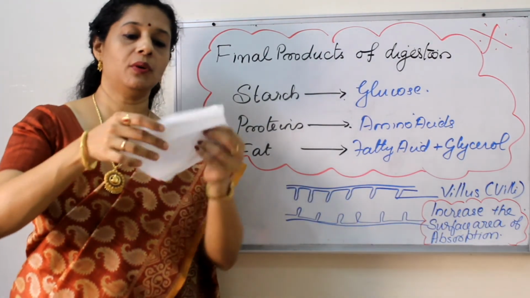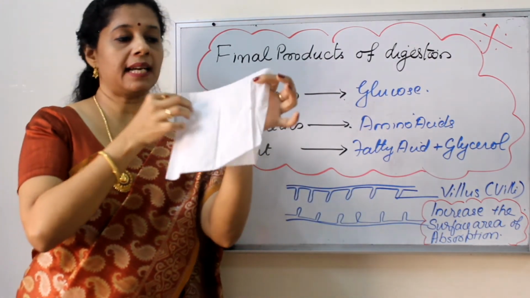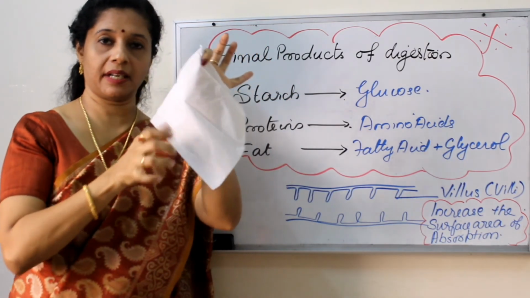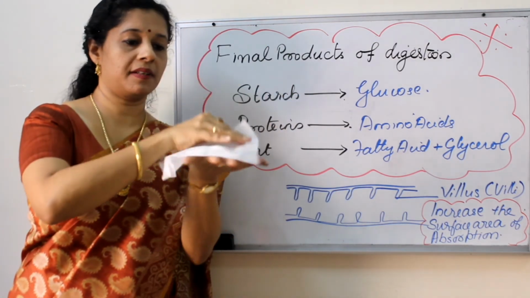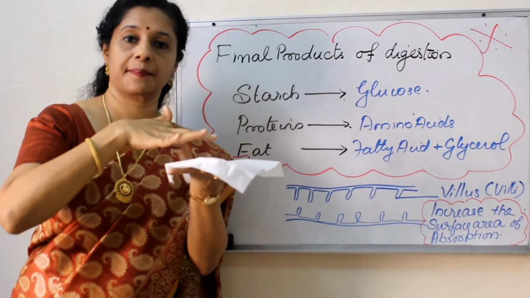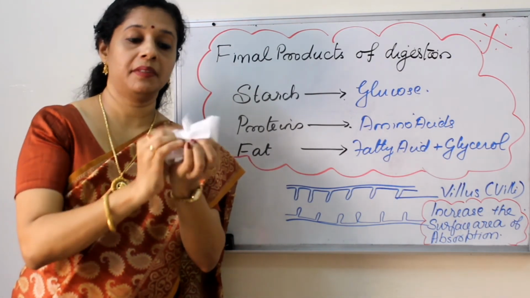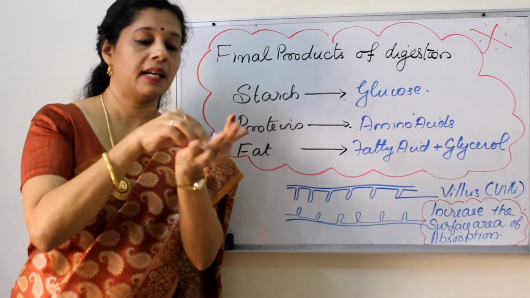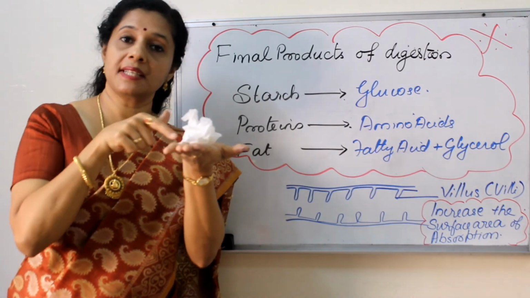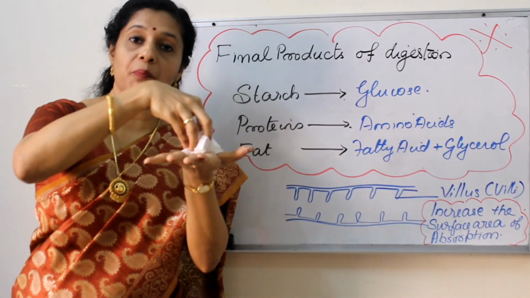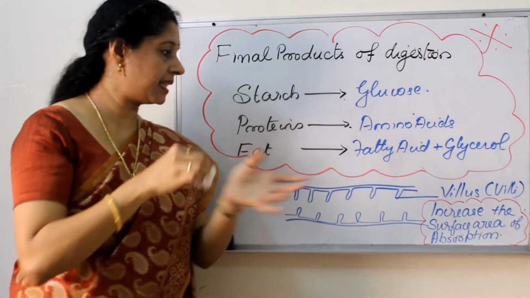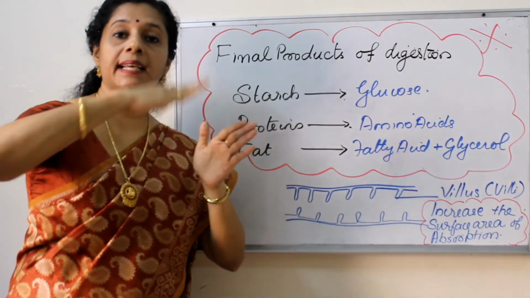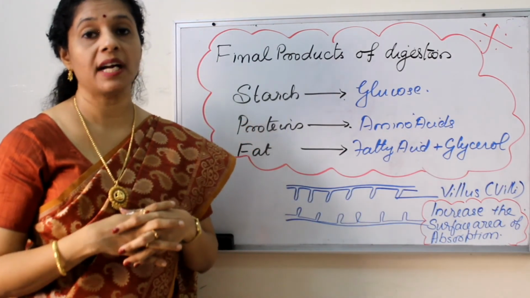For example, if you look at this paper, it has this much surface area. If I keep it flat on a surface, it will occupy this much space. If I crumple the same paper, the surface area is the same, but it occupies less space. So folding can increase the surface area of absorption.